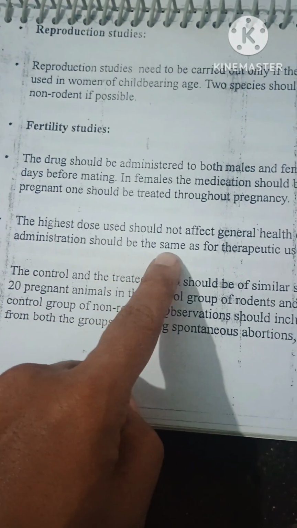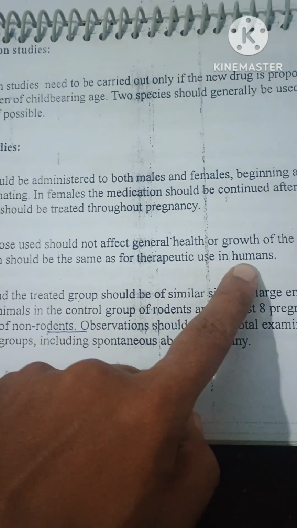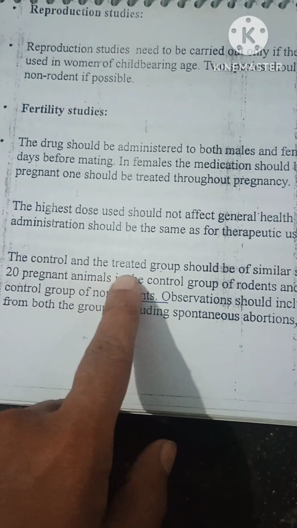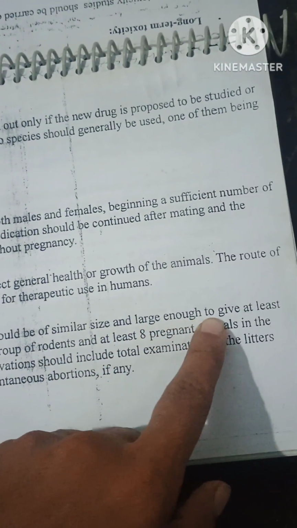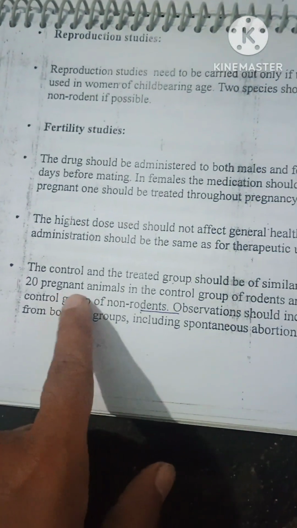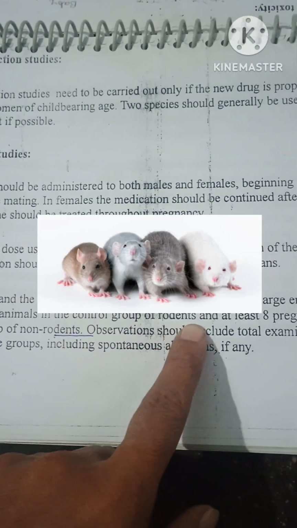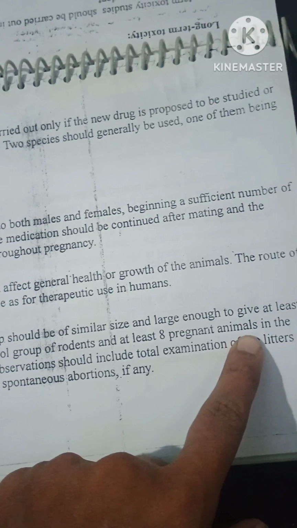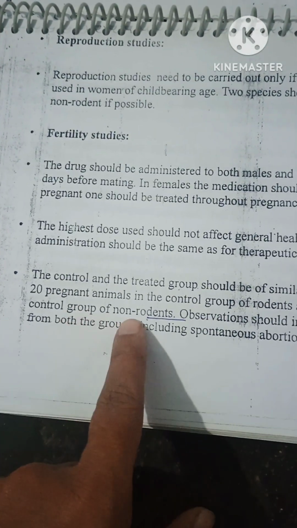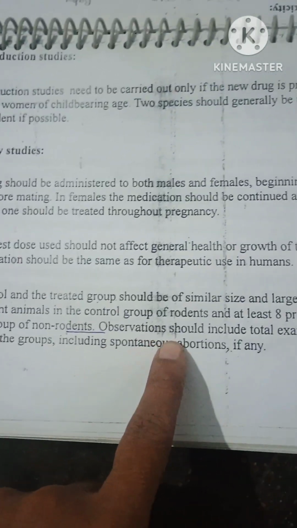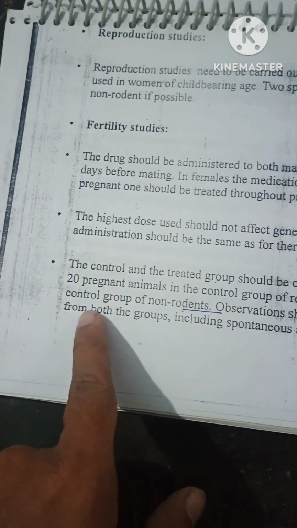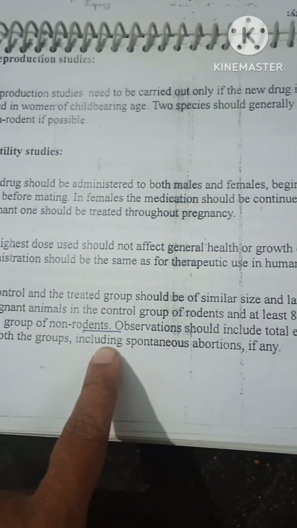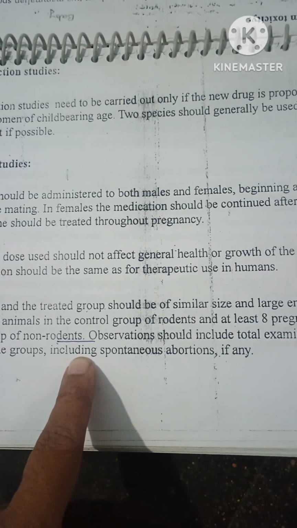The route of administration should be the same as therapeutic use in humans. The control and treated groups should be of similar size and large enough to give at least 20 pregnancies in the control group of rodents and at least 8 in the control group of non-rodents. Observations should include total examination of the litters from both groups, including spontaneous abortion if any.